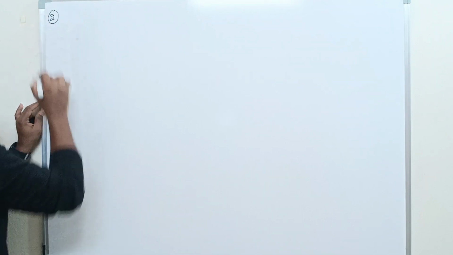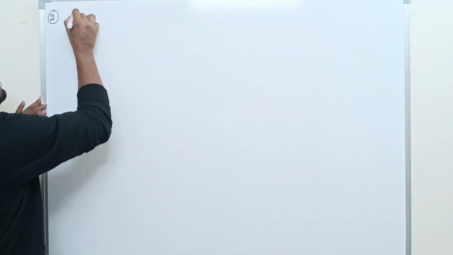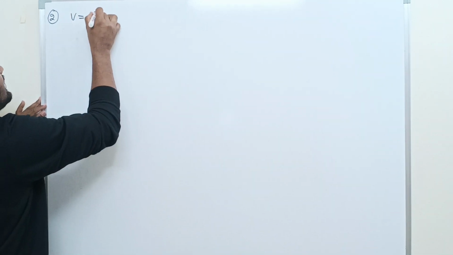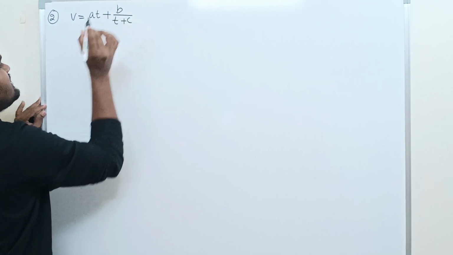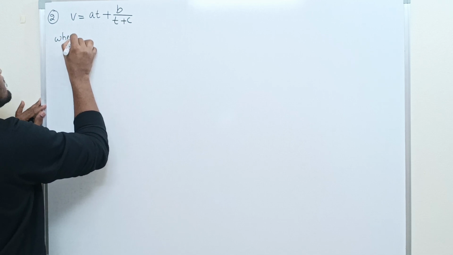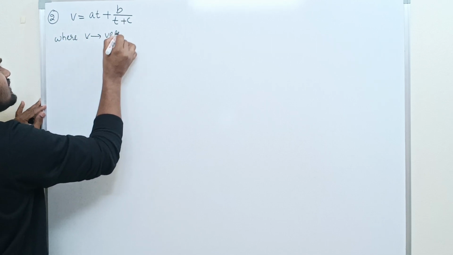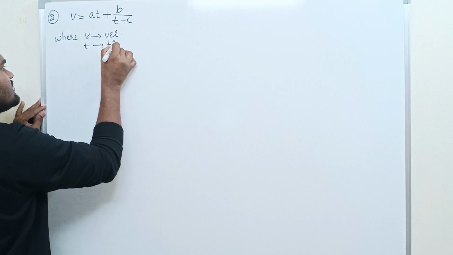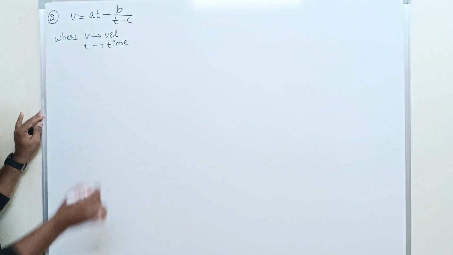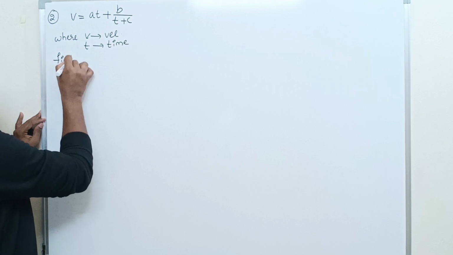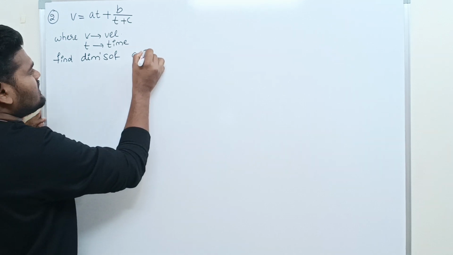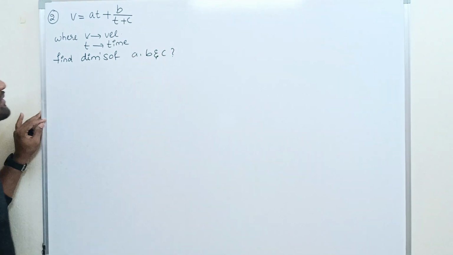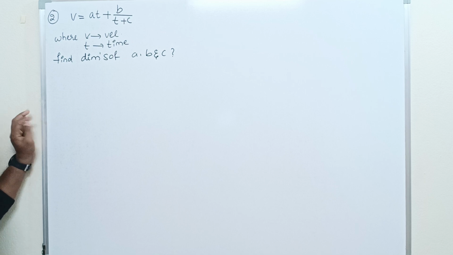This is a previous year question. V equals AT plus B by T plus C, where V is velocity and T is time. Find the dimensions of A, B and C. We have to find the dimensions of these constants.